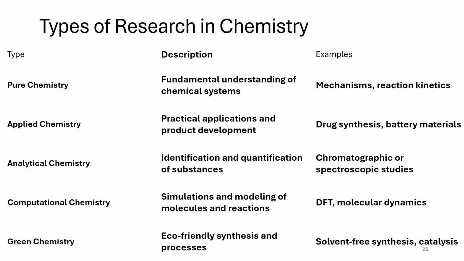In pure chemistry, you look at the fundamentals of understanding a chemical system. In applied, you see the practical application and product development. In analytical, you identify and quantify the substances. In computational, you do simulation and modeling to see whether these molecules will react or will not react. And in green chemistry, you are actually looking at eco-friendly synthesis and processes.